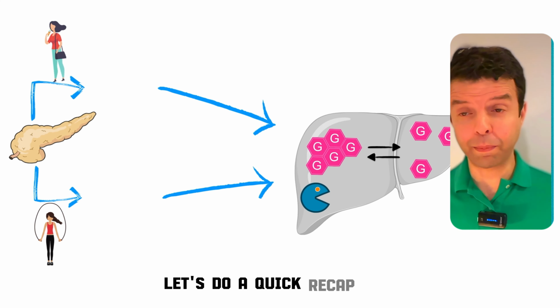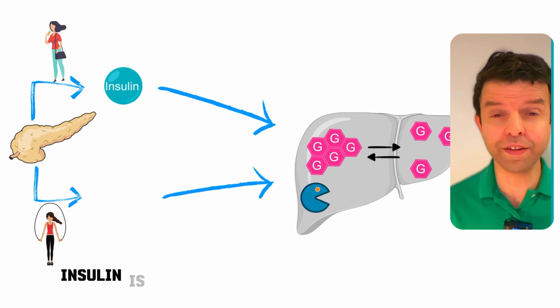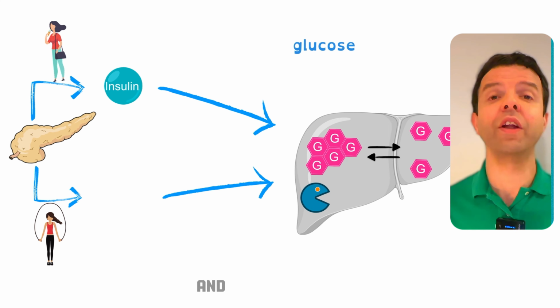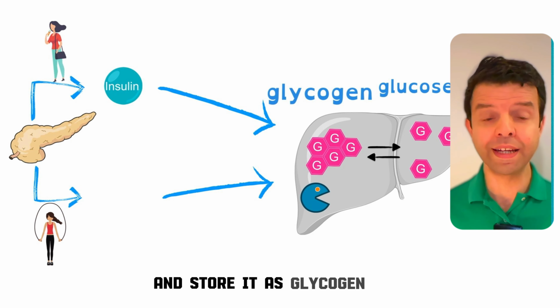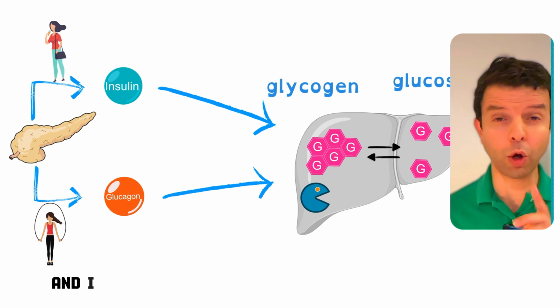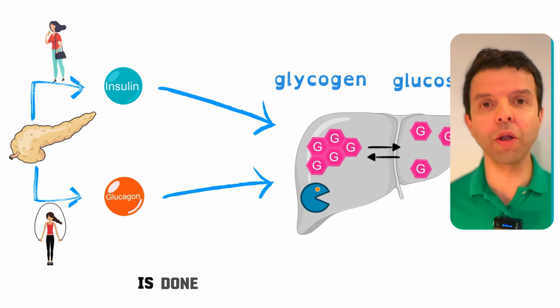Let's do a quick recap. You got 2 hormones in control of your blood sugar. The first one is insulin. Insulin is released when your blood sugar is increasing. It targets the liver or the muscles and causes the liver or muscles to absorb the sugar and store it as glycogen. The second hormone is glucagon. Glucagon will do the complete opposite. And I always ask the students to remember that every chemical reaction in this subject is done by means of enzymes.